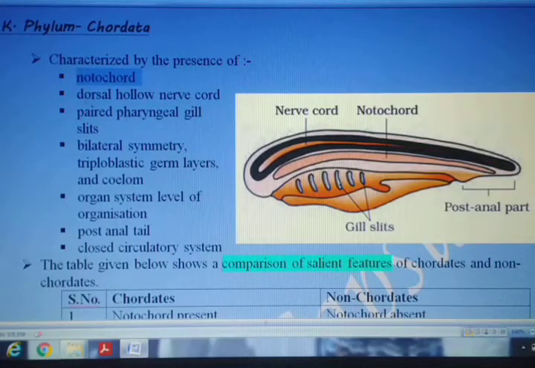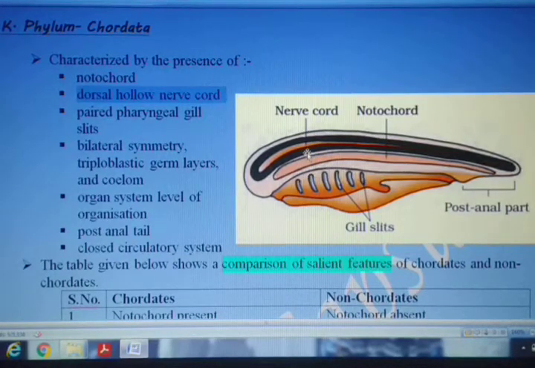The second characteristic is the presence of a dorsal hollow nerve cord. In the figure you can see here the dorsal hollow nerve cord is present in the members of phylum Chordata. Apart from that, pharyngeal gill slits are present. They have bilateral symmetry, a triploblastic germinal layer, and are coelomate, meaning the body cavity is present. And the level of organization here is the organ system level.